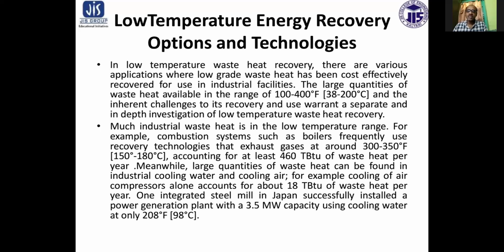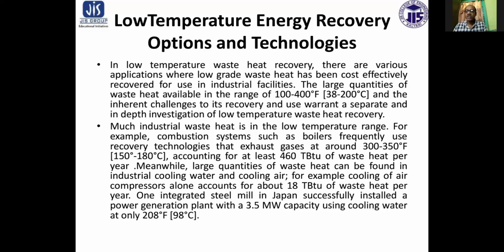Much industrial waste heat is in the low temperature range. For example, combustion systems such as boilers frequently use recovery technologies with exhaust gases at around 150 degrees to 180 degrees centigrade, accounting for at least 460 trillion British thermal units of waste heat per year.